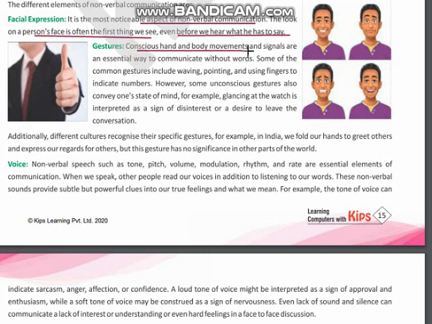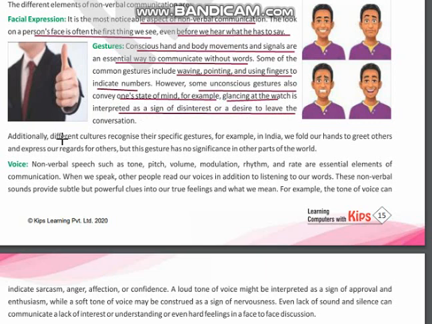Second is gestures. Concise hand and body movements and signals are an essential way to communicate without words. Some of the common gestures are like waving hands, pointing fingers to indicate numbers. Some unconscious gestures convey one's state of mind. Glancing at the watch is interpreted as a sign of disinterest or a desire to leave the conversation. If anyone watches the time again and again, that means he is not interested in your conversation, or he or she may want to leave.